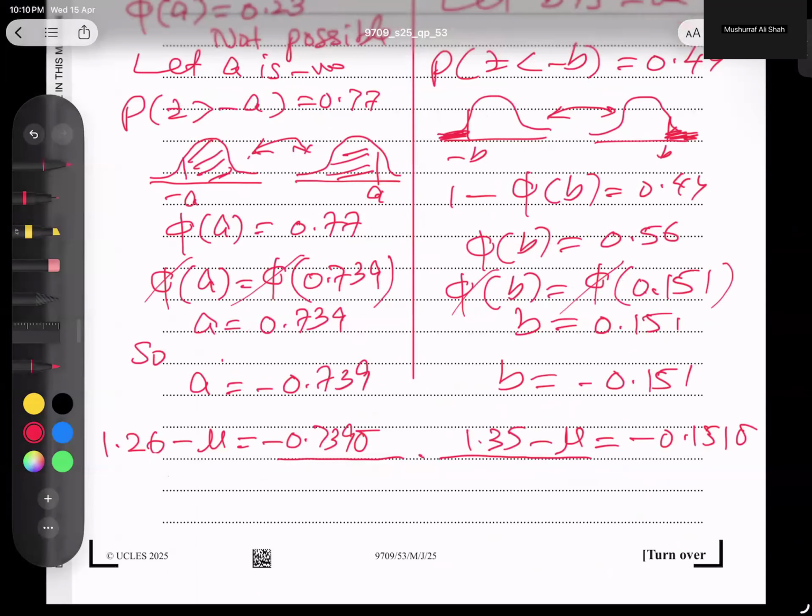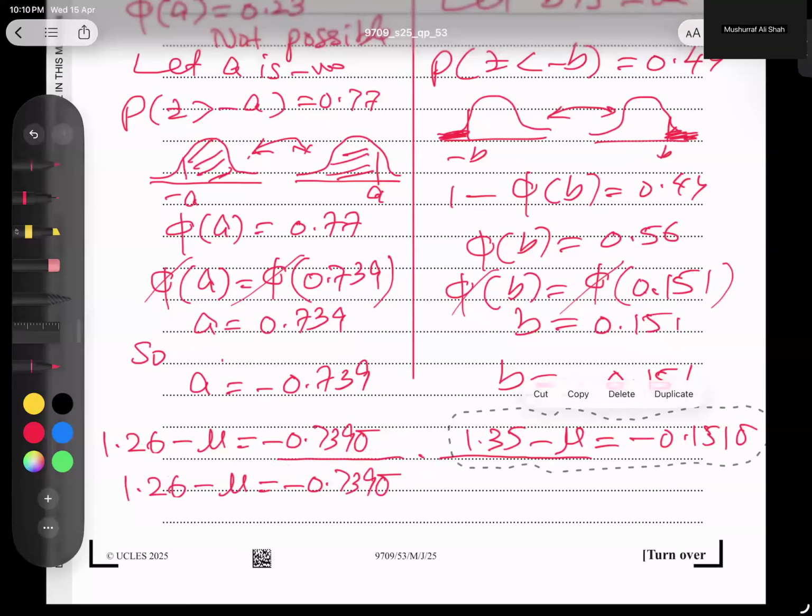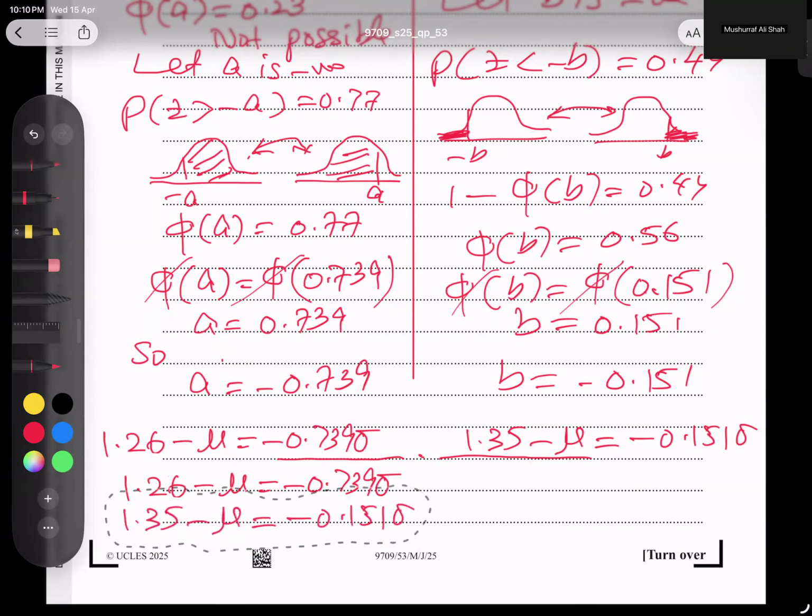So I'm going to copy here. Rest part is not a hard job, I believe, inshallah. And the second equation I'm going to copy from here. So copy and paste.